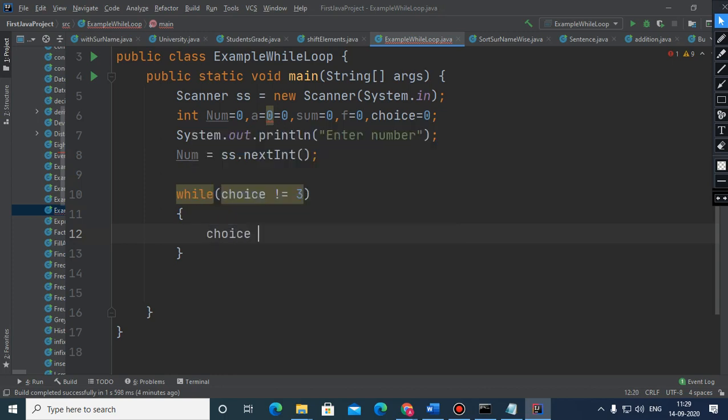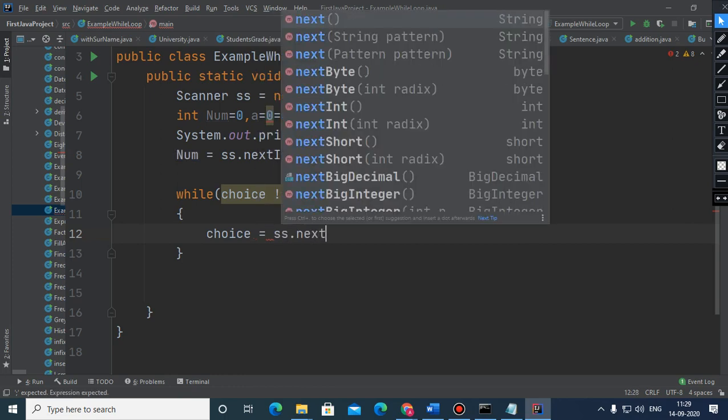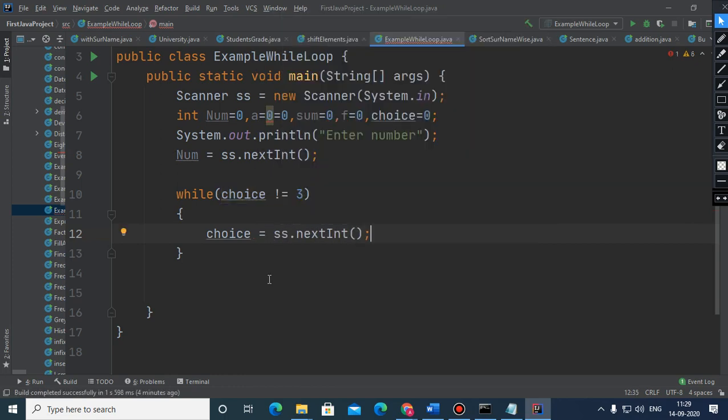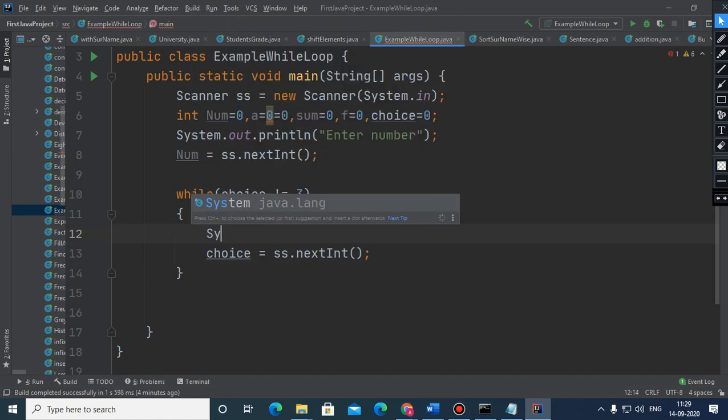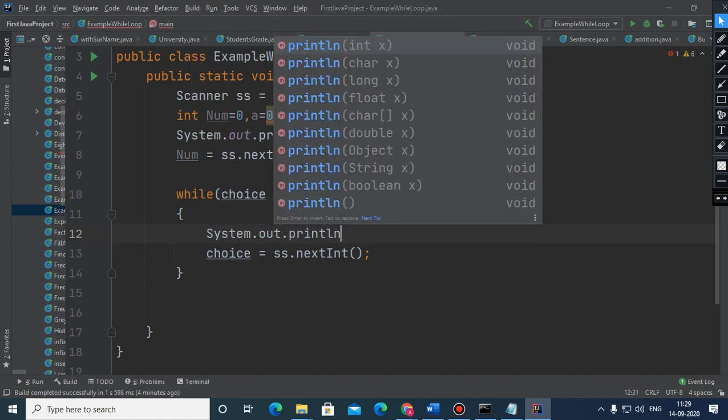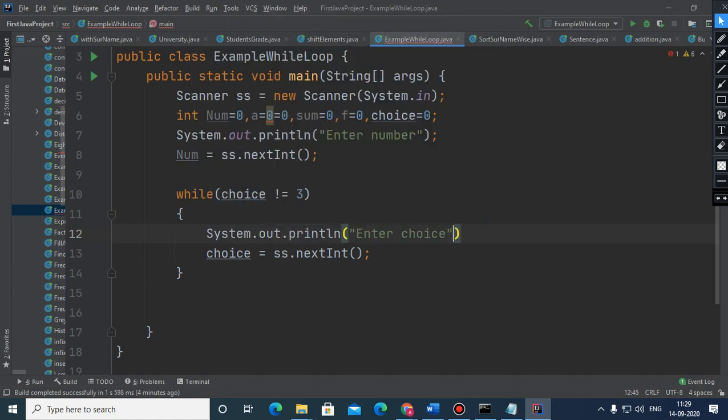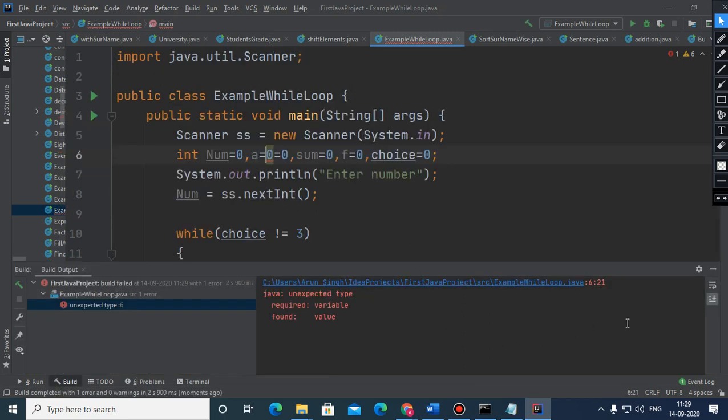Suppose within this I am giving the message enter choice, and if I am executing this part, see what happens. Variable value required.